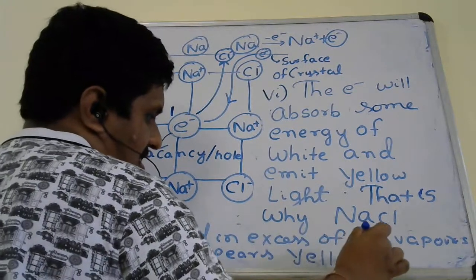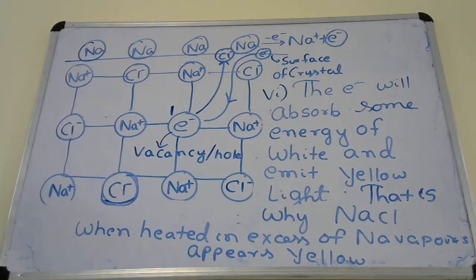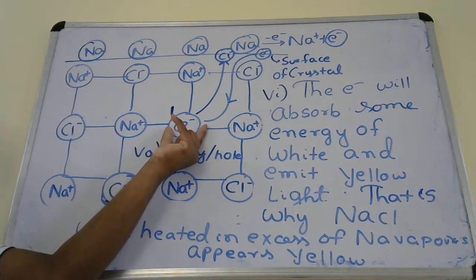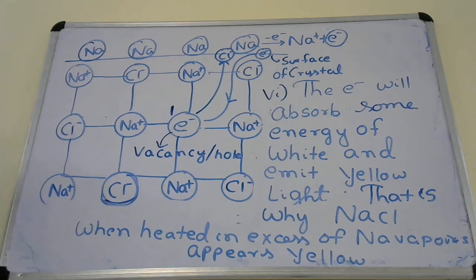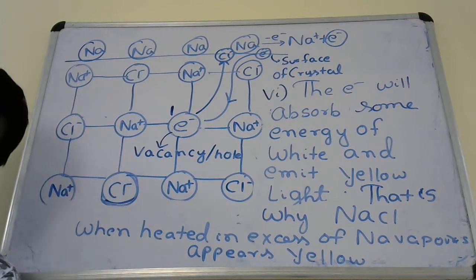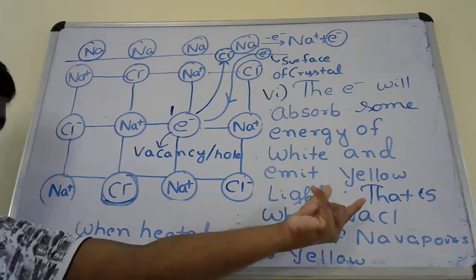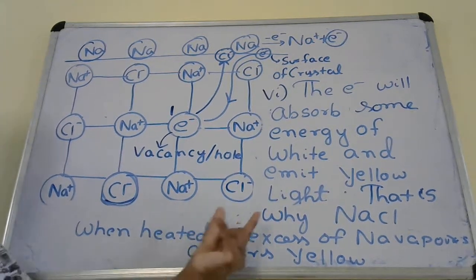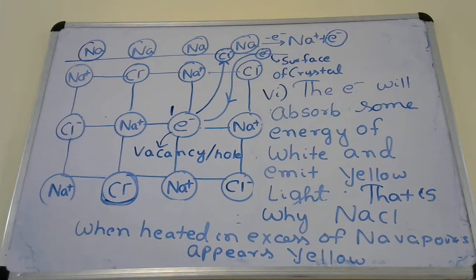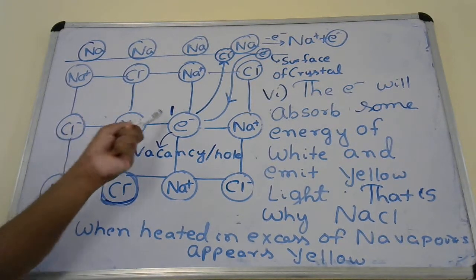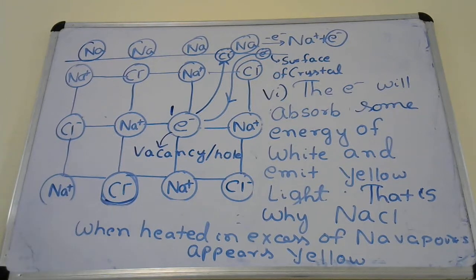Why does it appear yellow? Because the vacant site where the electron is present absorbs some energy of the white light and emits yellow light. So that is why NaCl when heated in excess of sodium vapors will appear yellow, because this is emitting yellow light. So the entire NaCl crystal will appear yellow. So this is all about anion vacancies.